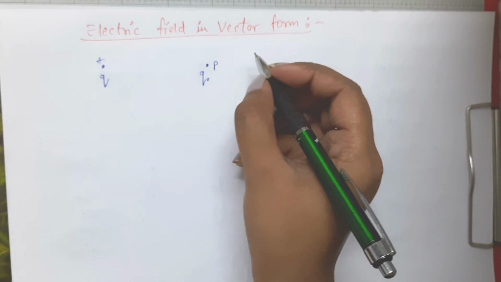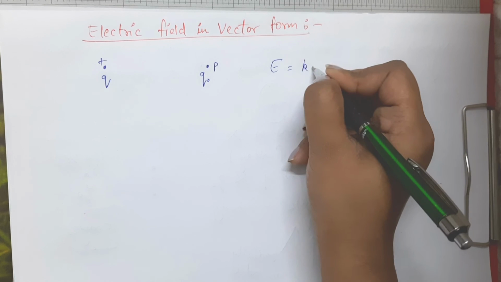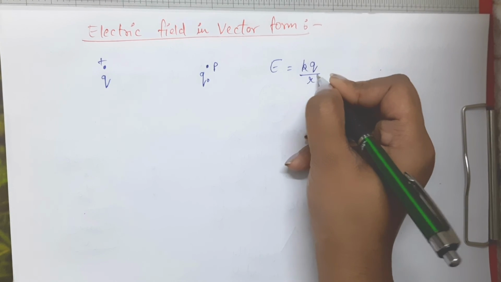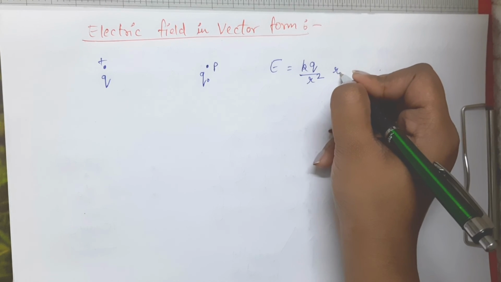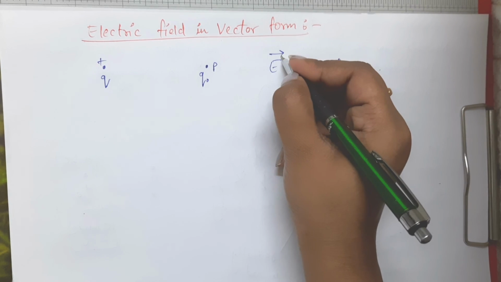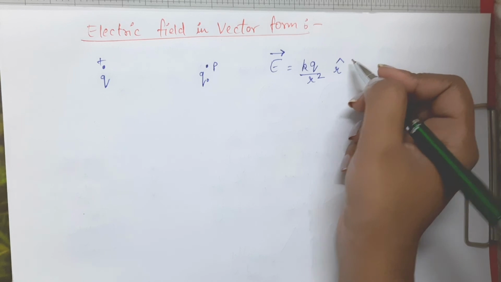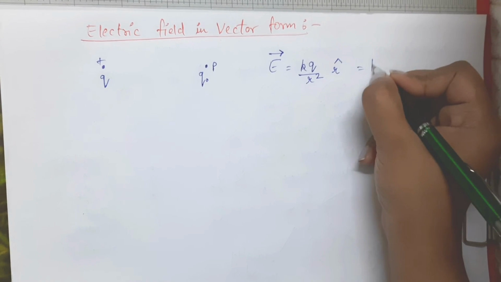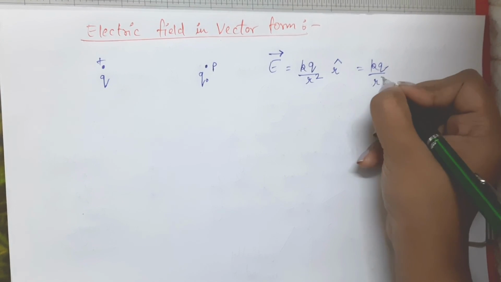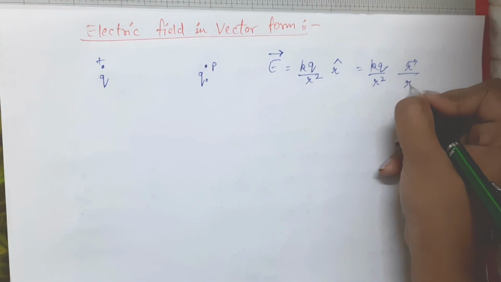So if we want to find out that electric field, so that electric field will be kq by r square into r cap. This r cap is what? When we want to find out the direction of electric field, it will be a unit vector. So it will be kq by r square, and we can write this r cap as r vector divided by r magnitude.